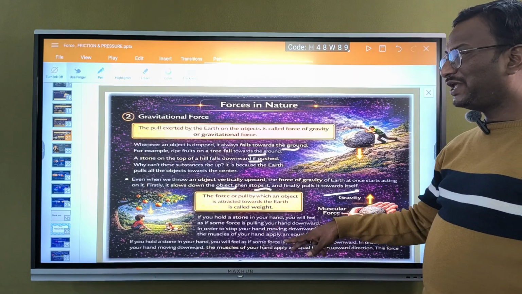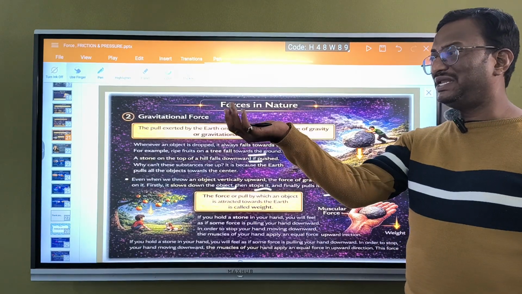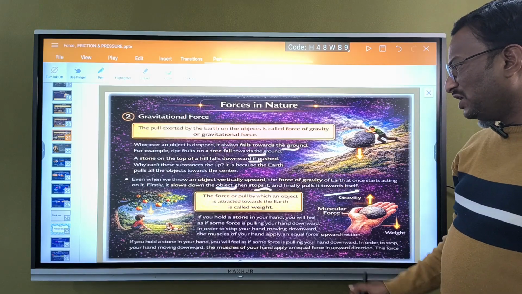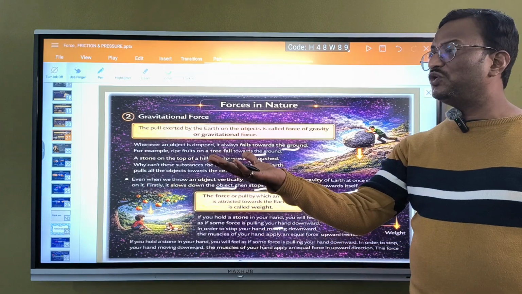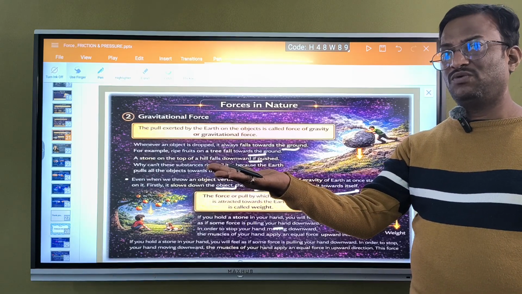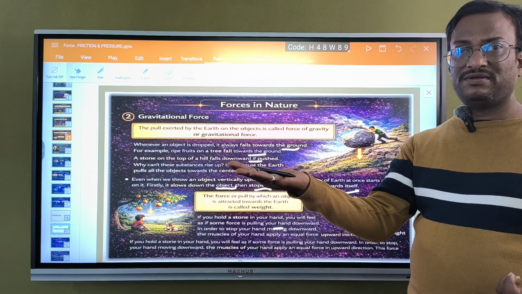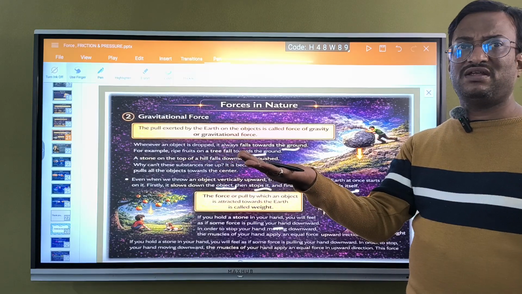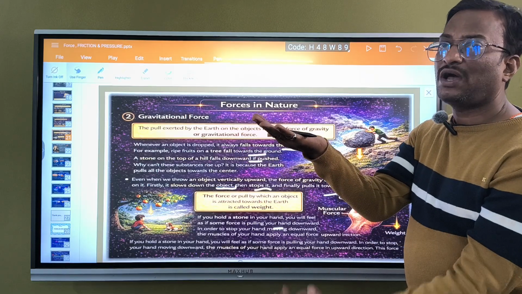If we take one more example: if you hold a stone in your hand, suppose I am holding this pen in my hand. Instead of a stone, think of this pen, okay? In my hand, you will feel as if some force is pulling your hand. If you keep the pen in your hand, to some extent we can hold it for 1 minute, 2 minutes, 3 minutes. After some time, it feels heavier. Why? If you take a heavy object, it feels much heavier. What is the reason? The earth pulls this object towards itself.